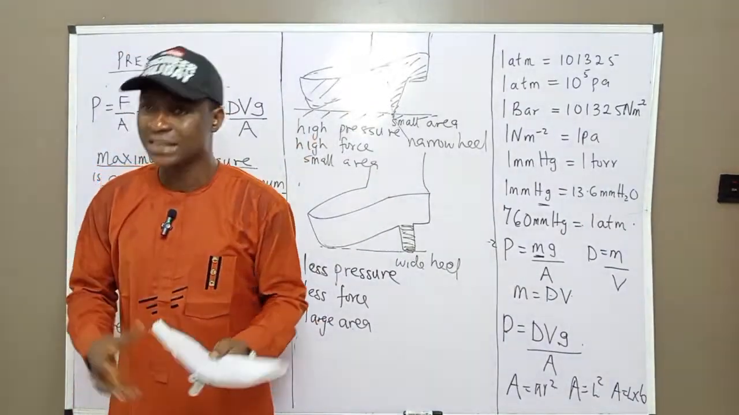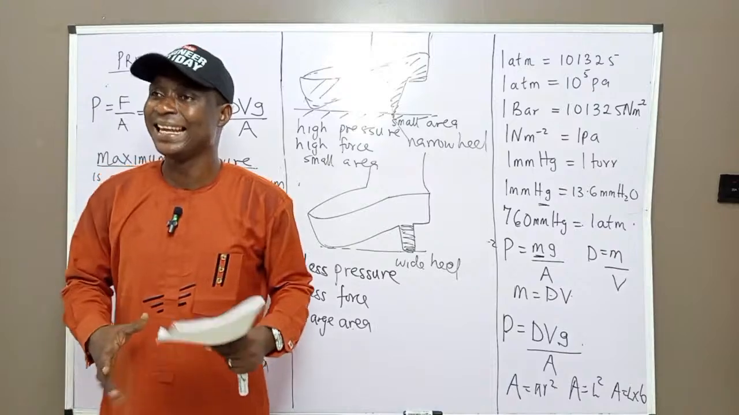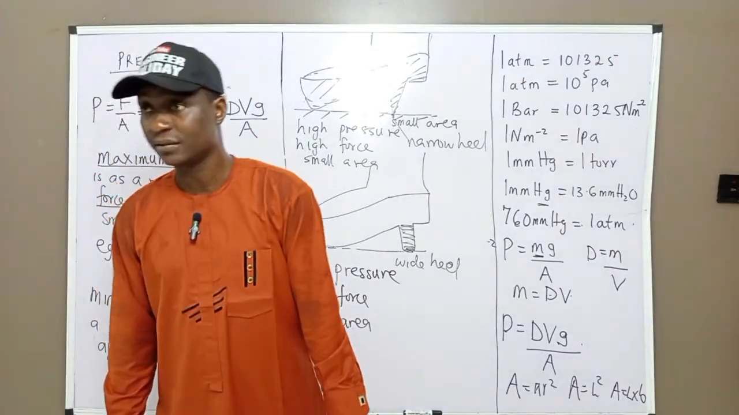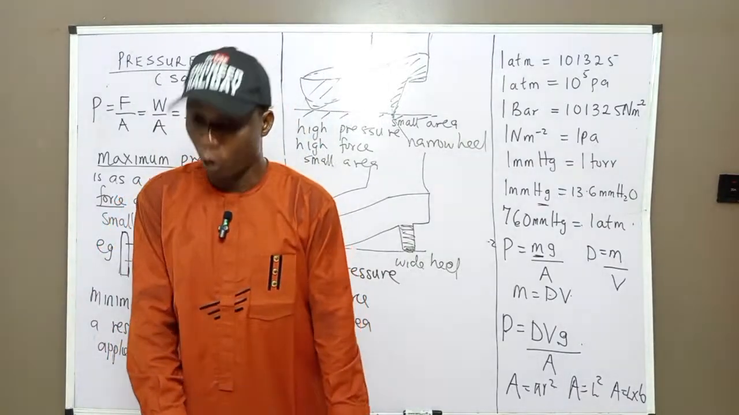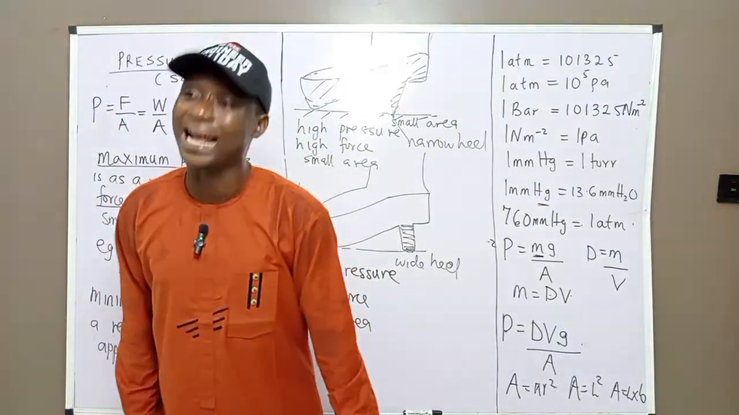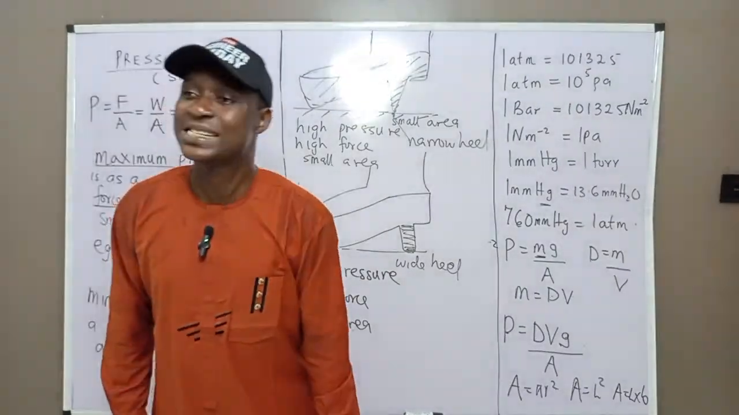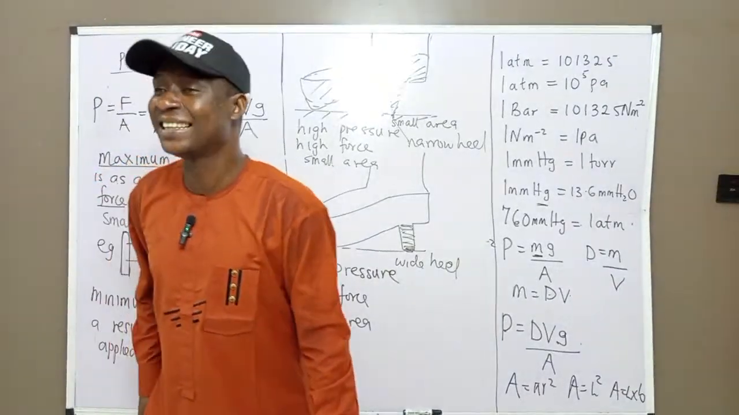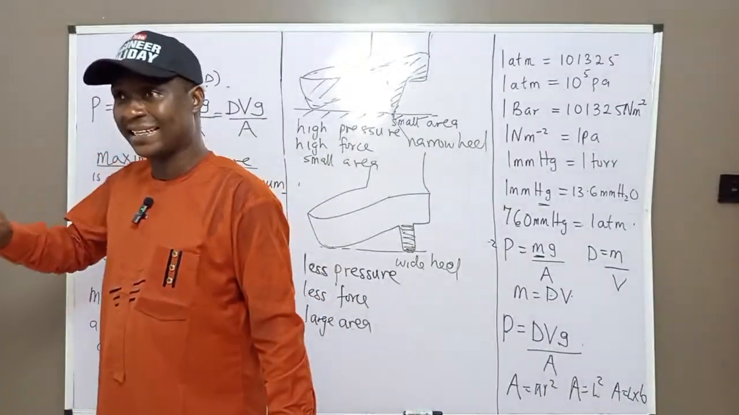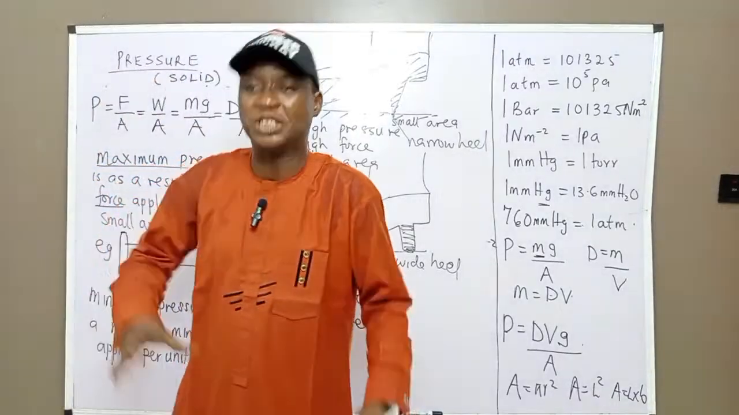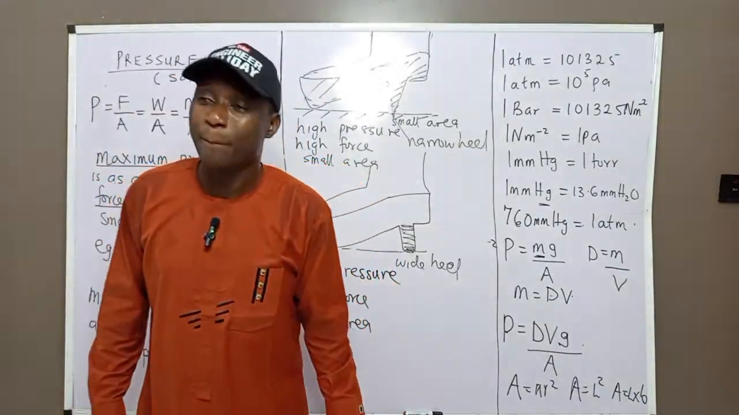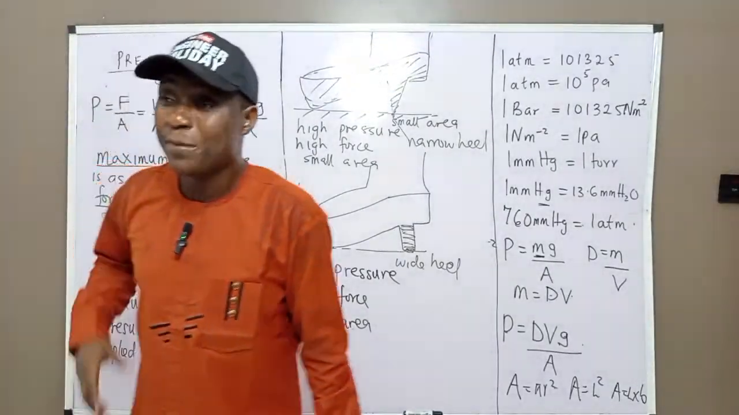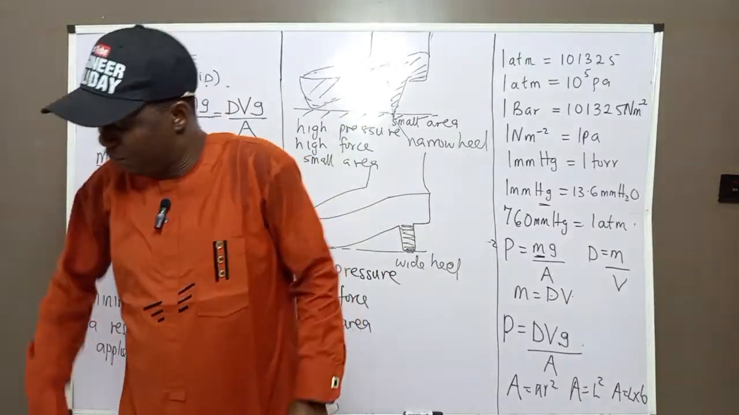Now let me use a lady. A lady lies flat on a particular wall. She's now standing with her two legs, and she's standing on the toes of her two legs, and she's standing with the toe of one leg. Which of them will have more pressure? So I believe that the answer should be standing on her toe with one leg, because all the weight of her body will be on that leg.